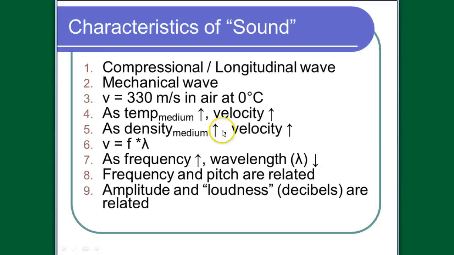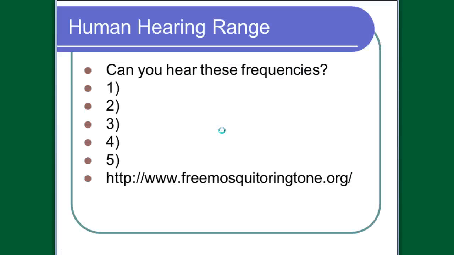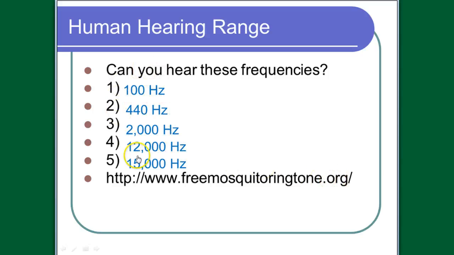All right, in class we talked about human hearing range, and when you get free time, you might want to go to this website and do it on your own and just see if you can hear these frequencies. My guess is that you can hear all of these frequencies. Most of you in class started to top out. You started to not be able to hear around 18 to 20,000 hertz. Some of you even heard 21 or 22,000 hertz.